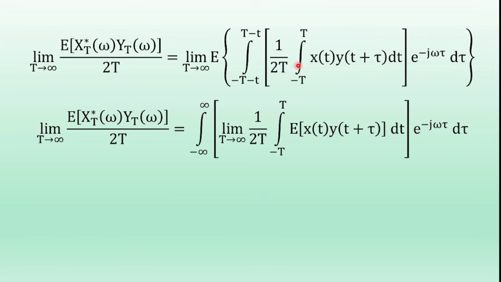So the RHS term of this equation can be arranged for convenience.